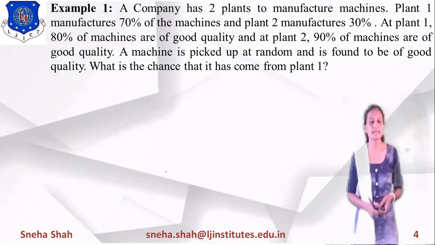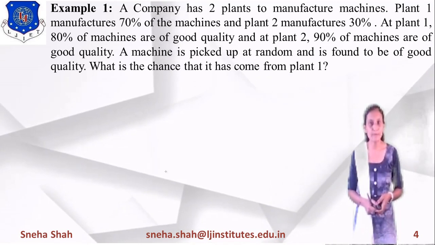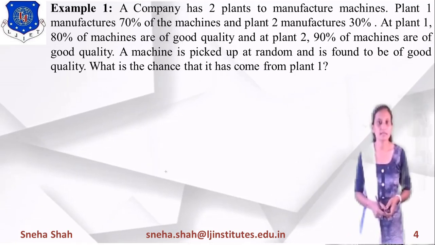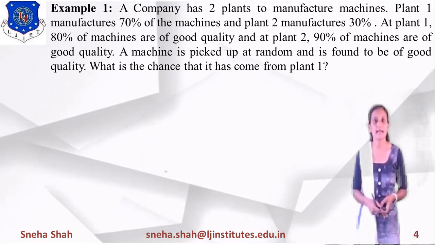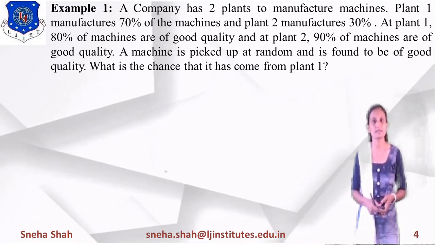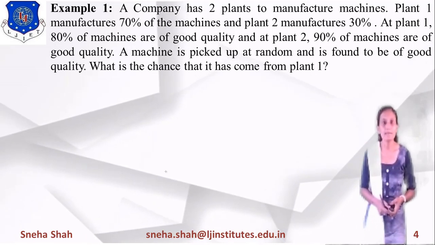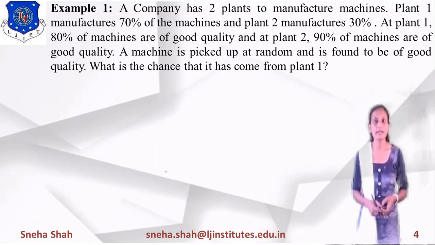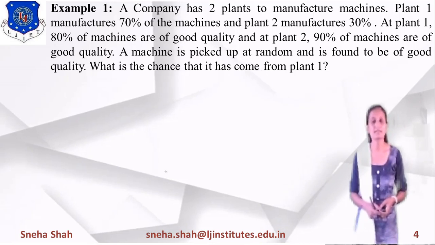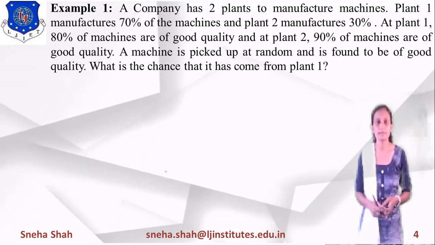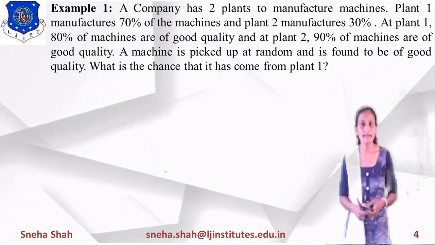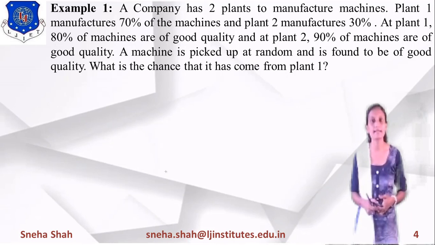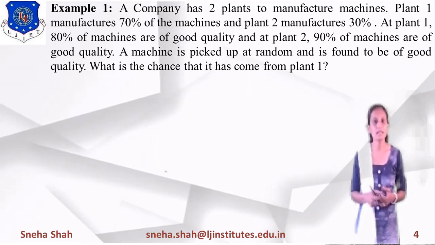Now the first example is: a company has two plants to manufacture machines. Plant 1 manufactures 70% of the machines and plant 2 manufactures 30% of the machines. At plant 1, 80% of machines are of good quality, and at plant 2, 90% of machines are of good quality. A machine is picked up at random and is found to be of good quality. What is the chance that it has come from plant 1?